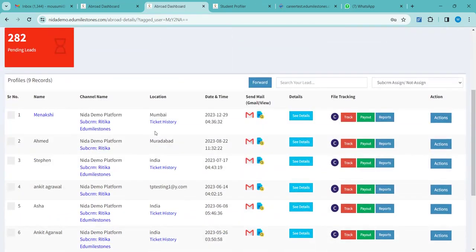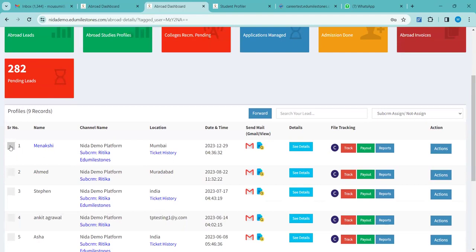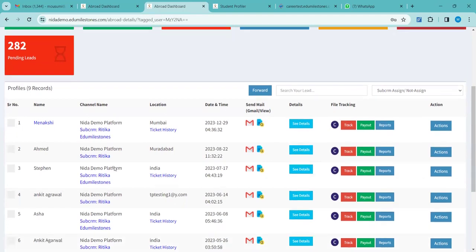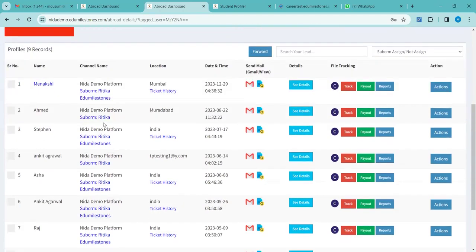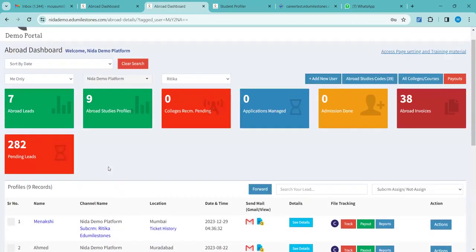So now you can also check the status. For example, Minakshi is Ritika's candidate. All the names of your Sub-CRMs will be displayed like this. Sub-CRM Ritika, if you can see. Okay, so you can keep track.